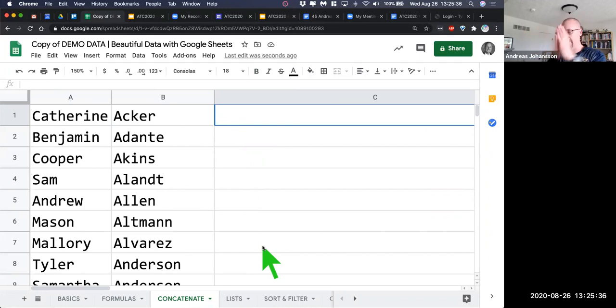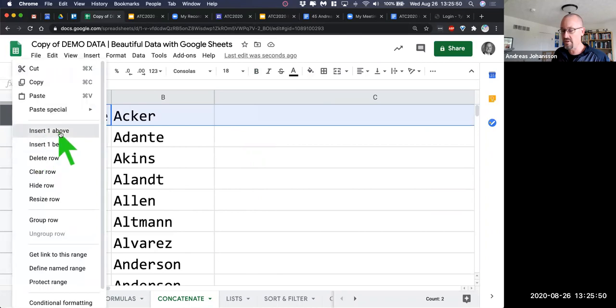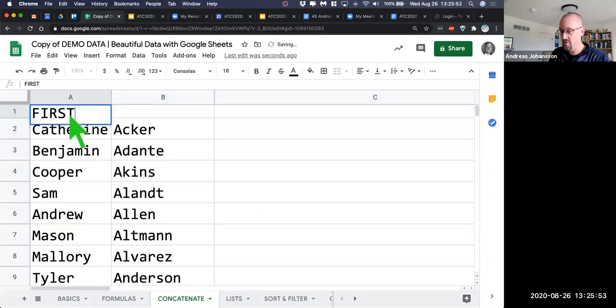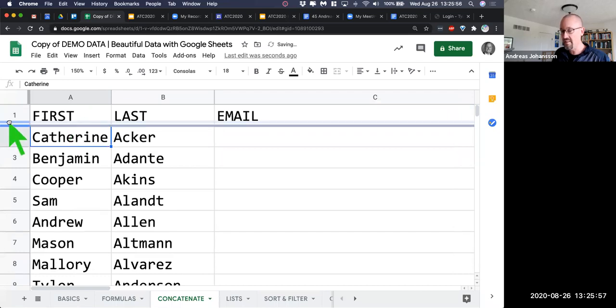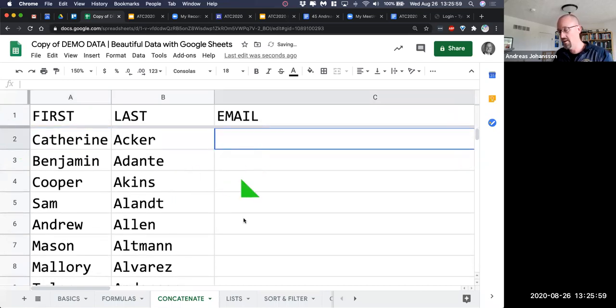Concatenate puts things together. It will take any data that you have in a spreadsheet and put it together for you. So if I wanted to make an email out of this roster data, the first thing I would do is insert above, and I would say first name, last name, and then I'm going to have an email here. And then I'm going to lock it so that it doesn't go anywhere. What I can do is say, put this stuff together and then automate it.